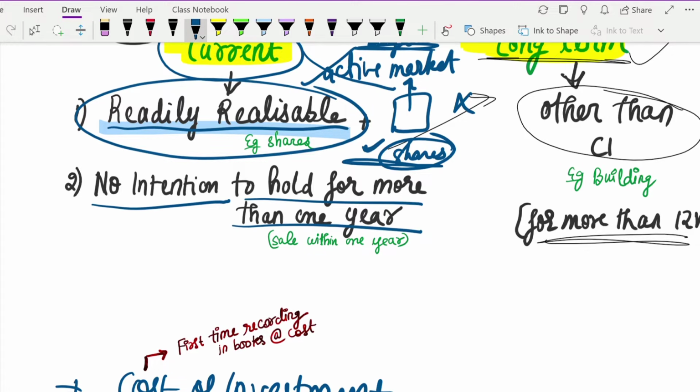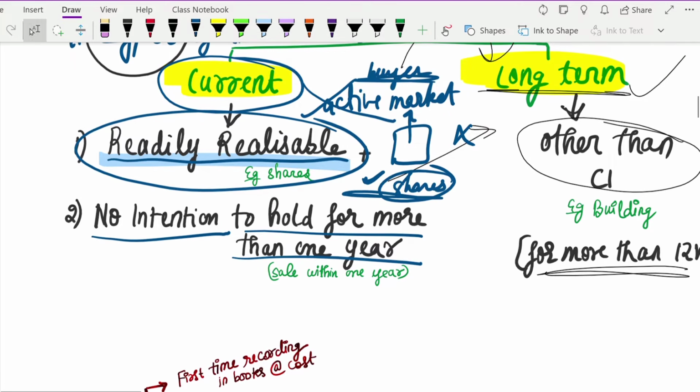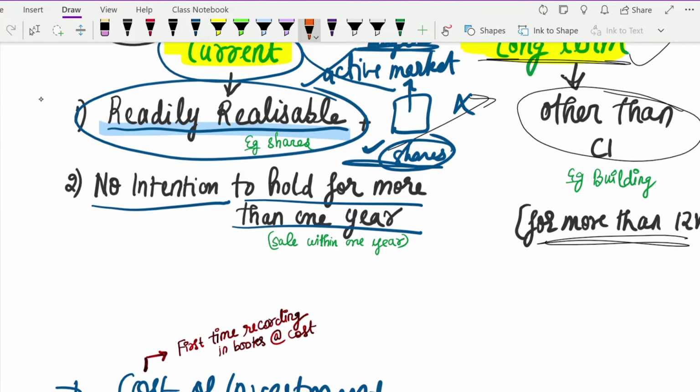The second one is that you do not have the intention to hold it for more than 1 year. If you do not have the intention to hold it more than 12 months, then in such a case you can classify it as a current investment. Now here there is one catch. You have an investment and you classified it as a current investment. Why did you classify it as a current investment? One, it was readily realizable. Second, you had an intention that within this 1 year you are going to sell this investment, or you are not going to hold it more than 1 year.